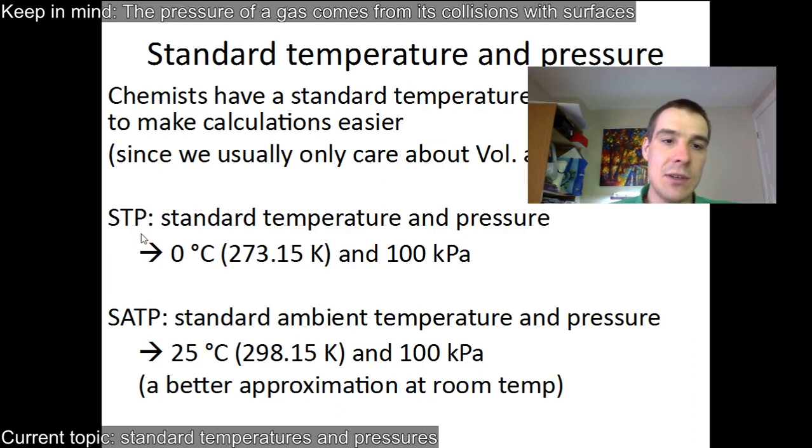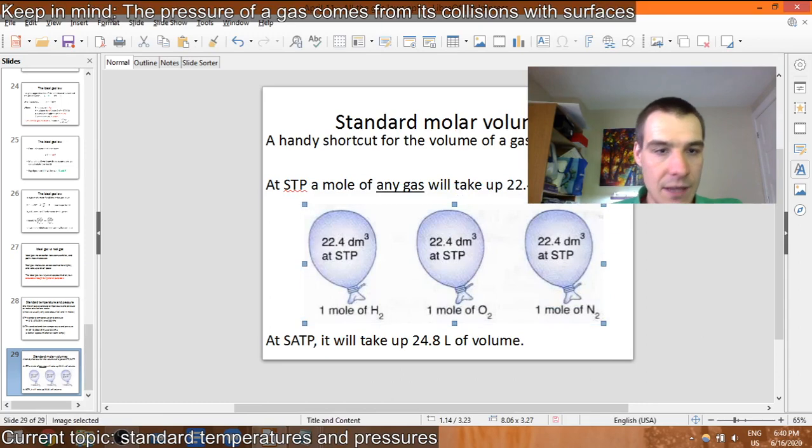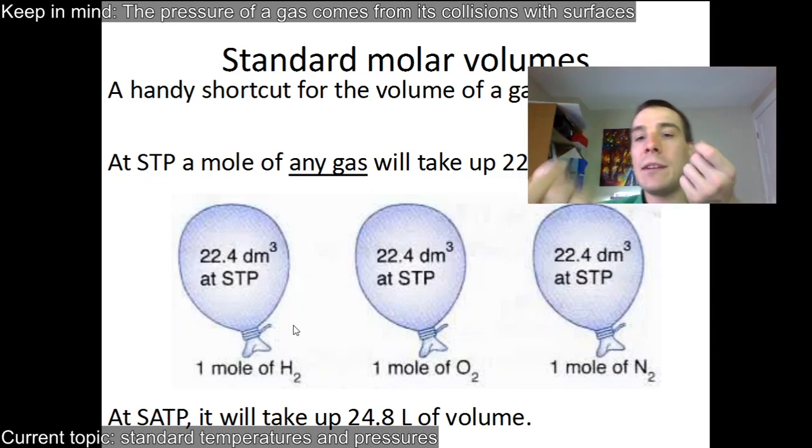Most things are, I think, measured in STP, and things are starting to get measured more in SATP these days, because 0 Celsius is easy to get, it's the freezing point of water, but it's kind of arbitrary. So is 25 Celsius, but it's easier to hit in a lab. The last piece here is we take STP and SATP, and because we have a temperature and a pressure, we could work out what the relationship between the number of moles and the volume is.